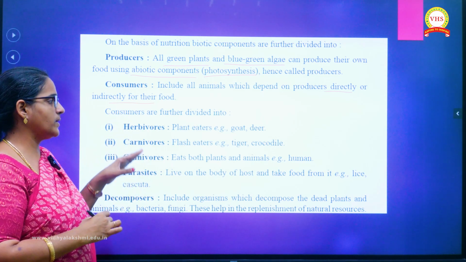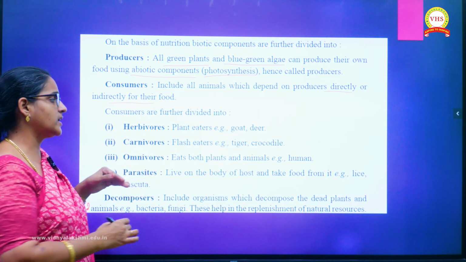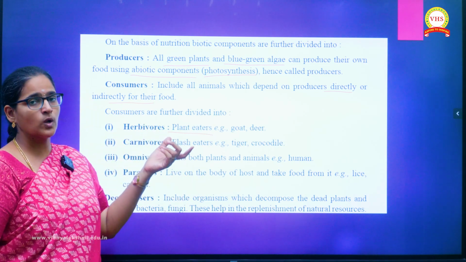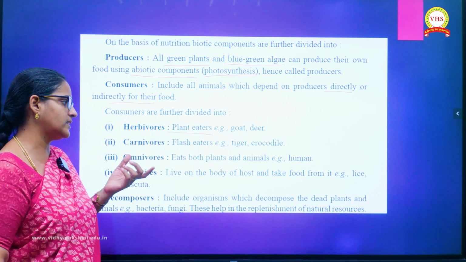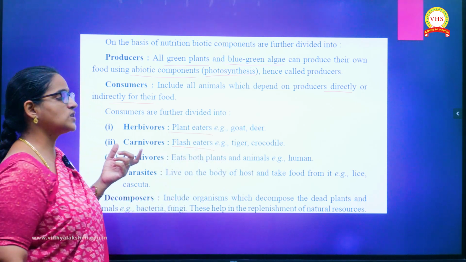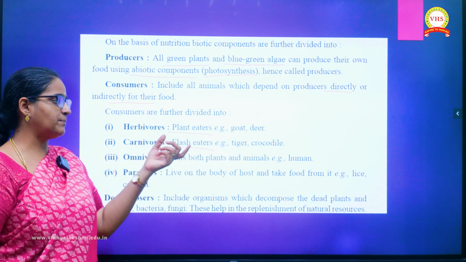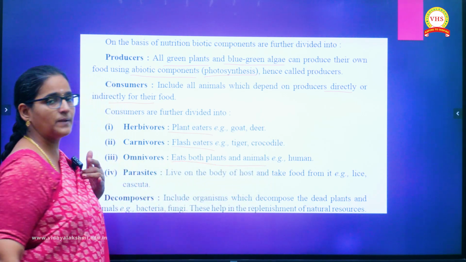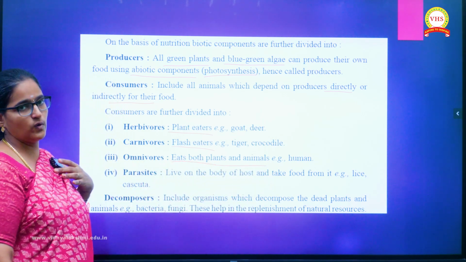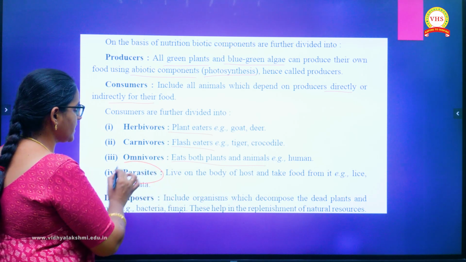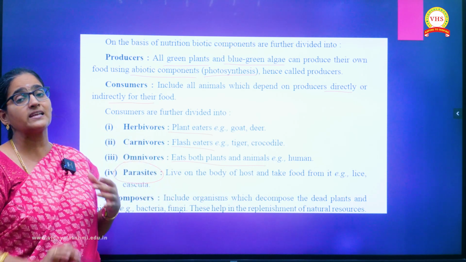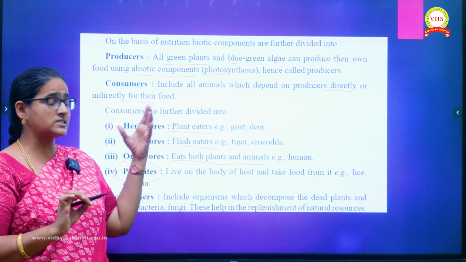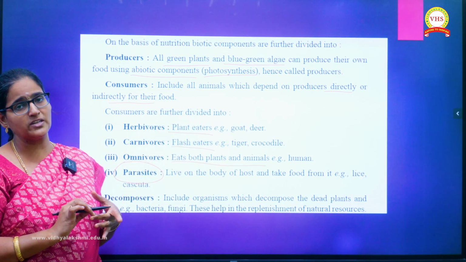So here consumers are again categorized into four major types. The plant-eating organisms are called herbivores, for example goat and deer. Apart from that, many organisms are there. The flesh-eating organisms are called carnivores, for example tiger and crocodile. The organisms which consume both plants and animals are called omnivores. And the last one is the specialized group of organisms called parasites. Parasites are organisms which are completely different from all the three major categories.